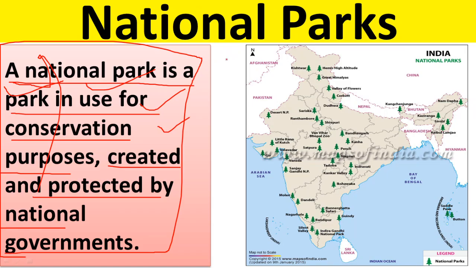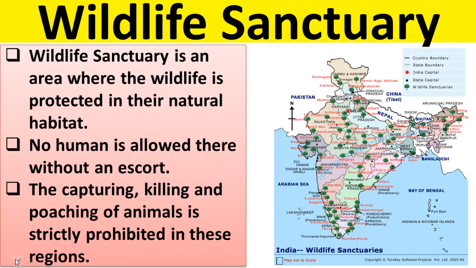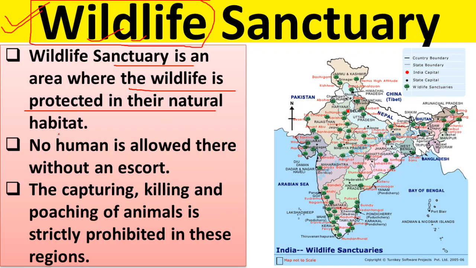You can see here on the map of India, there are several national parks that have been located. So you can just have a look. Okay, next, wildlife sanctuary. The main purpose of a wildlife sanctuary is to conserve wildlife. A wildlife sanctuary is an area where the wildlife is protected in their natural habitat. Wherever the particular wildlife, the animal, is living, the government tries to protect them.